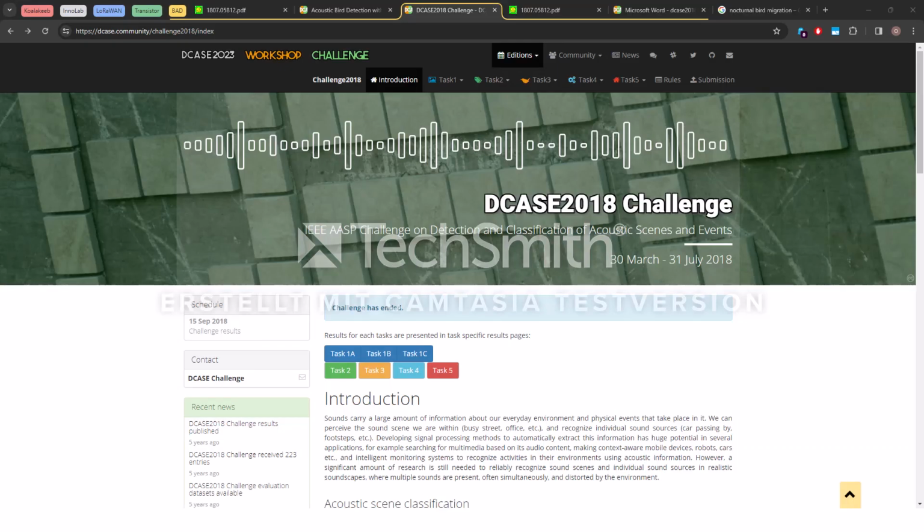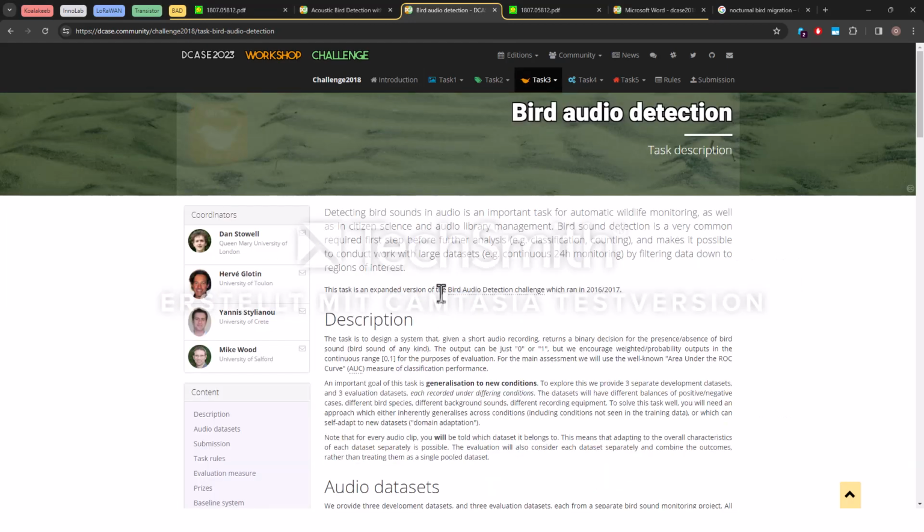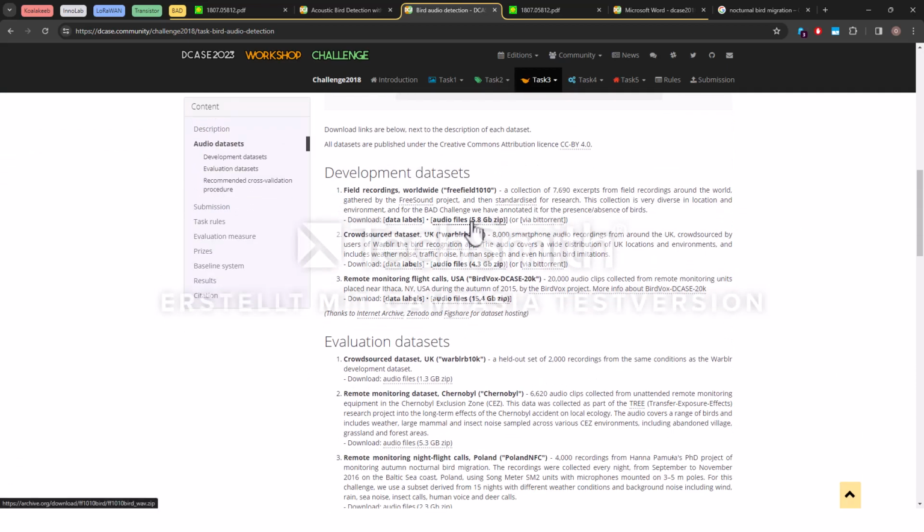The datasets are all downloadable on the DCASE website and are all in the same format. The audio files are compressed into a zip file, while the labels are available as CSV files. The CSV files look like this.